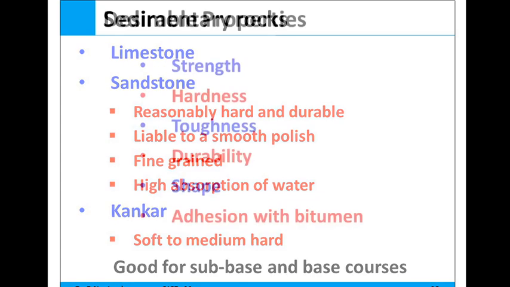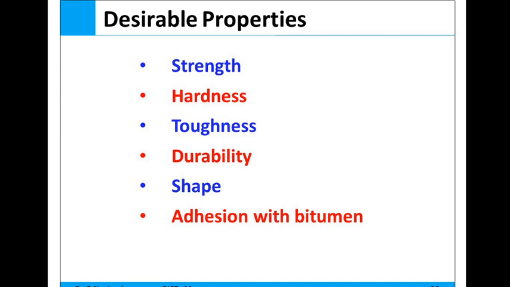Aggregate should have good strength, hardness, toughness, durability, a shape such as angular or rounded, and good adhesion with the bitumen. These properties are also considered during the selection of aggregate for pavement construction.